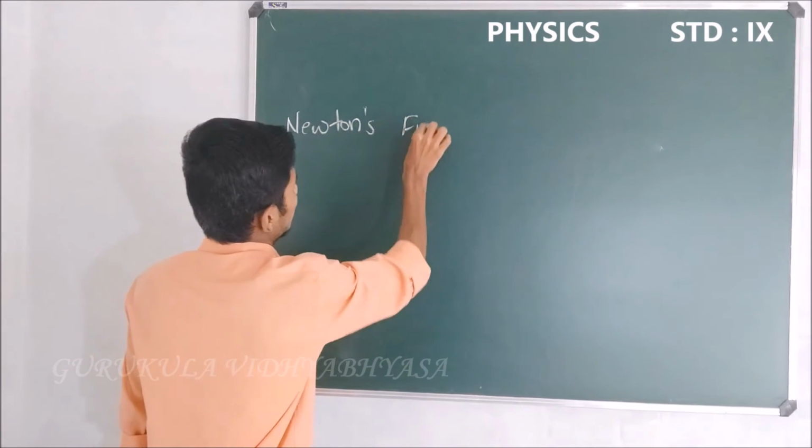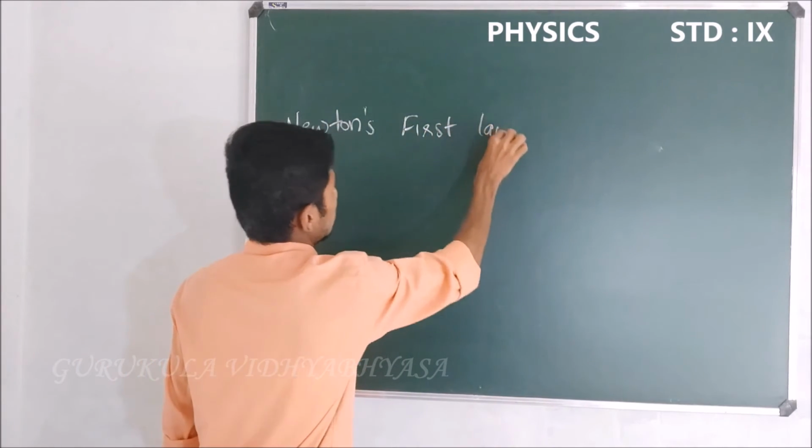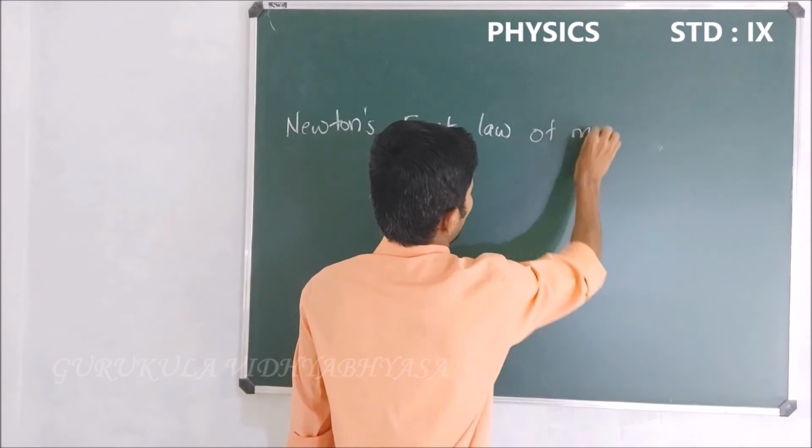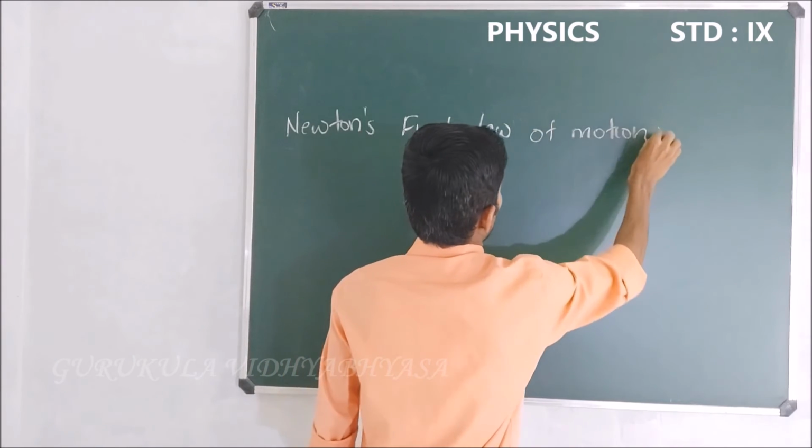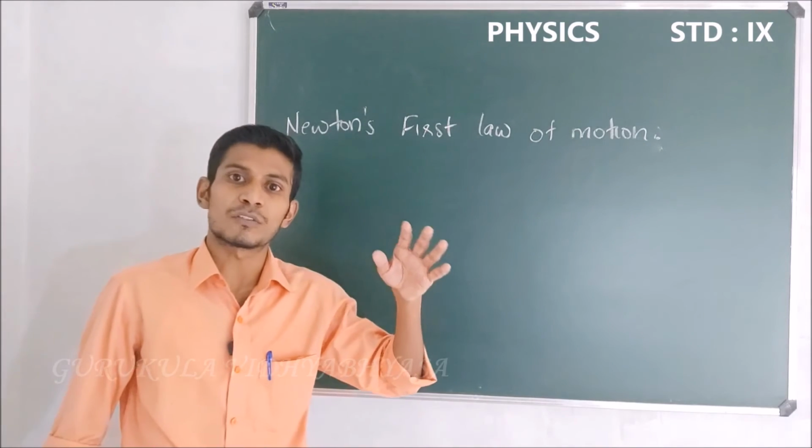Newton's first law of motion. So what does Newton's first law of motion mean?